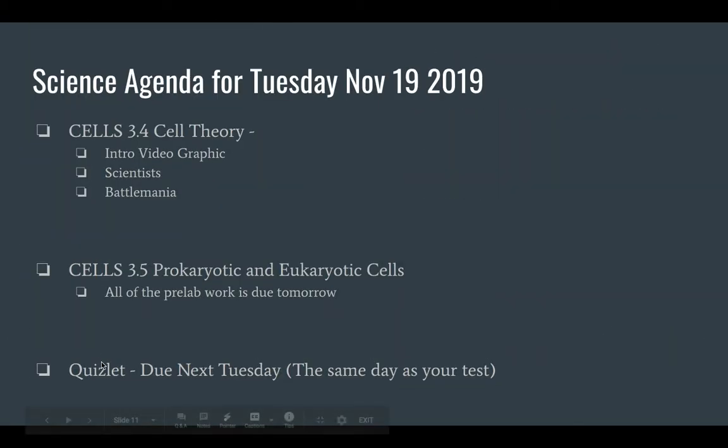And then if you get done with that, you can work on Quizlet. Now, for Quizlet, you still have a while, but it is going to be due next Tuesday, the day before we go on break. That is the day that cell test 1 is going to be. We are going to get this accomplished by the time we get to next Tuesday. We are taking that test on Tuesday, so just be ready for it.